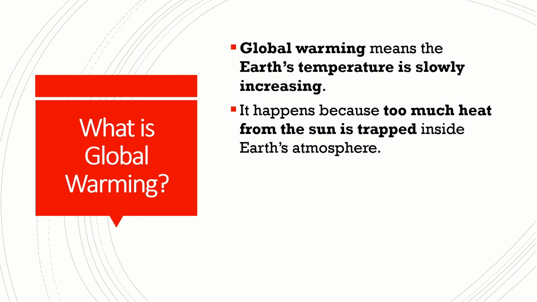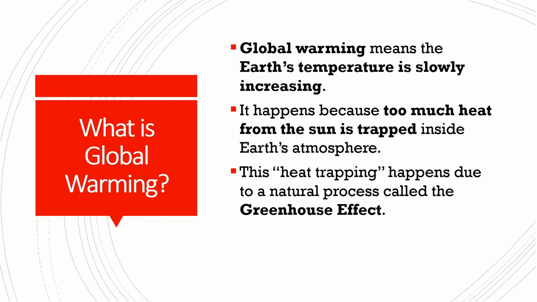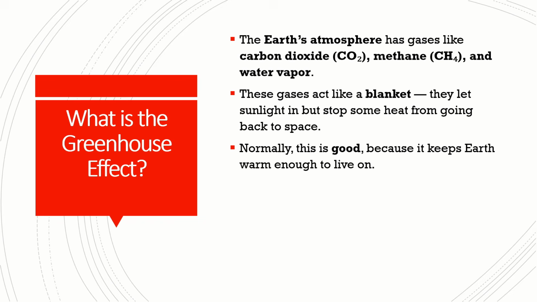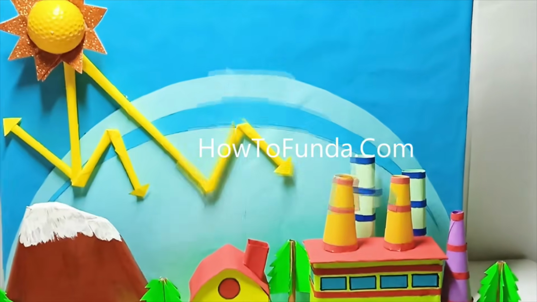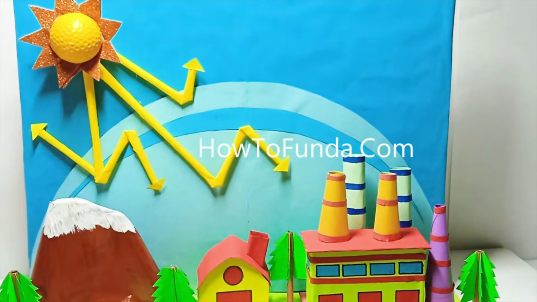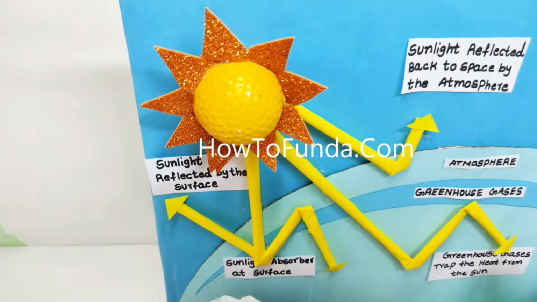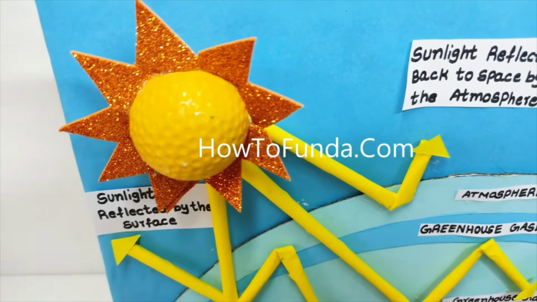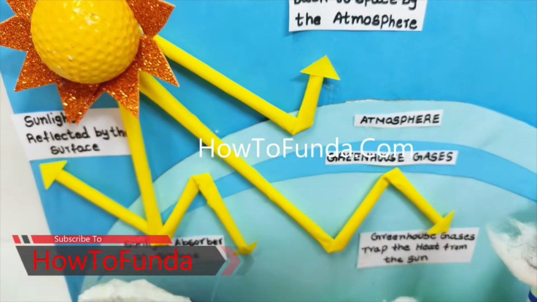Too much heat from the sun is trapped inside the Earth's atmosphere. This heat trapping happens due to a natural process called the greenhouse effect. Then what is the greenhouse effect? The Earth's atmosphere has gases like carbon dioxide, CO2, methane, CH4, and water vapor. The Earth's atmosphere is majorly made up of these three things, and these gases act as a blanket to our environment.